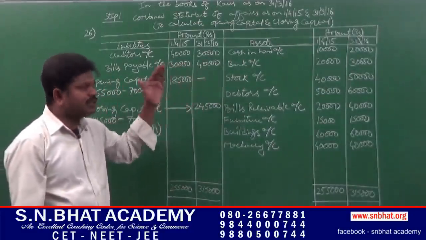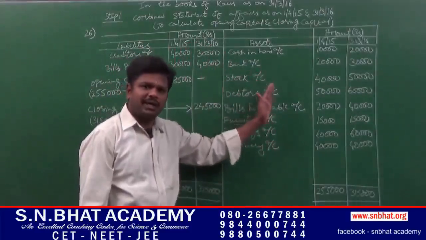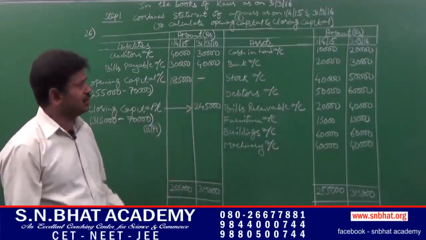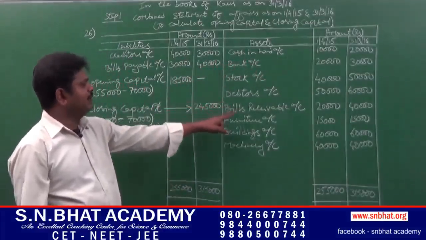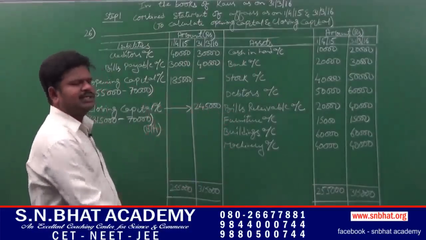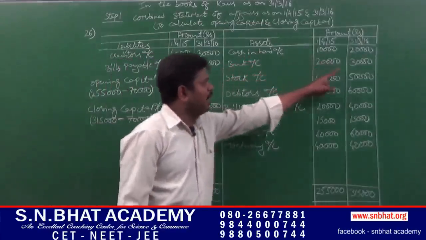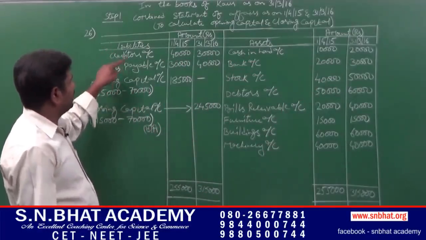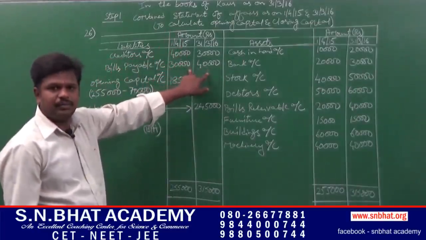In case of combined statement of affairs, we have to enter each and every asset on the asset side, that is opening balance and closing balance, on the right hand side of the balance sheet. That is, see here, cash in hand, bank balance, stock, debtors, bills receivable, furniture, buildings and machinery. That is on the right hand side of the statement of affairs. It is similar to a balance sheet. See here, opening date and closing date. On the left hand side of the statement of affairs, we have to record the liabilities, that is creditors and bills payable on both the dates, that is opening and closing date.